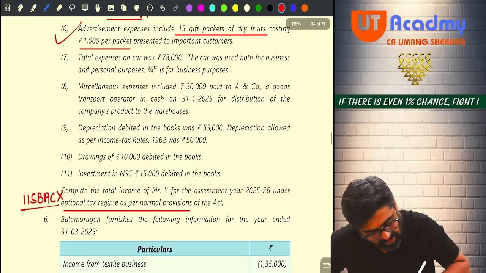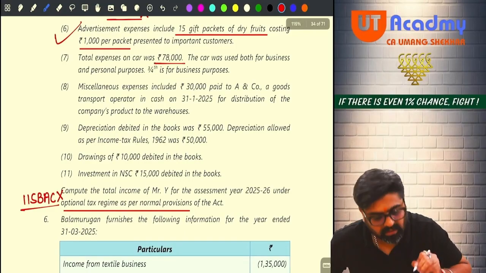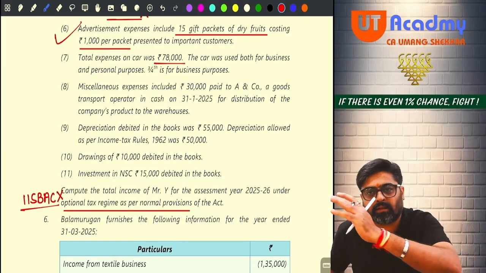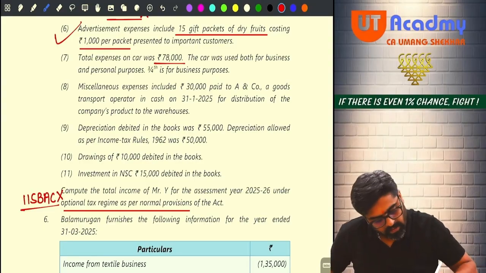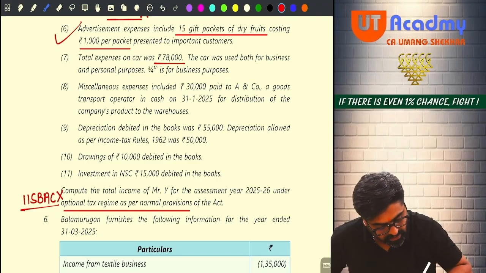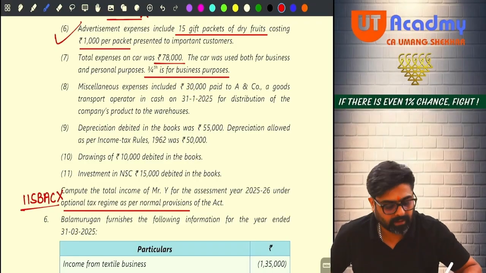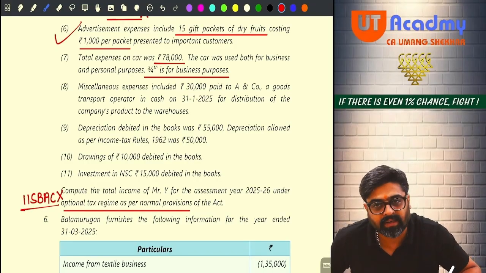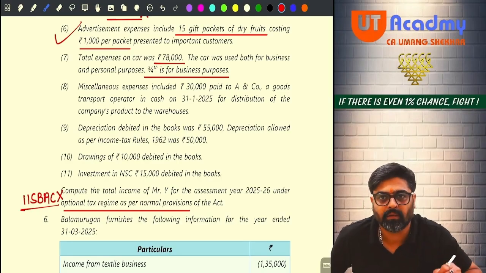Next one. Total expense on car was 78,000. So on my debit side, 78,000 car expense was there. The car was used for both business and personal purposes. 3/4 is for business purposes, meaning 1/4 out of this 78,000 is for personal.